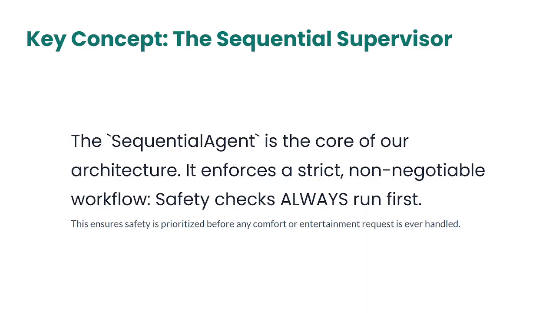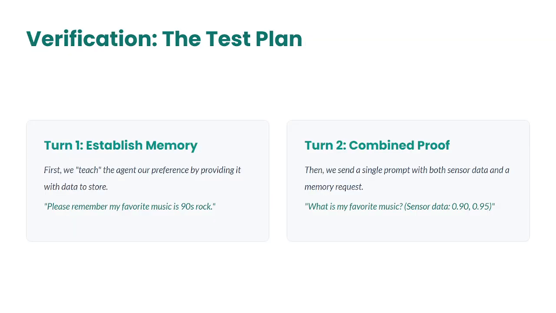Here, the sequential agent is the core of our architecture. That is the supervisor agent. The supervisor agent is the core under which these two sub agents work. Okay. Here always, as I've always said, safety checks always run first. So first, we will check that.